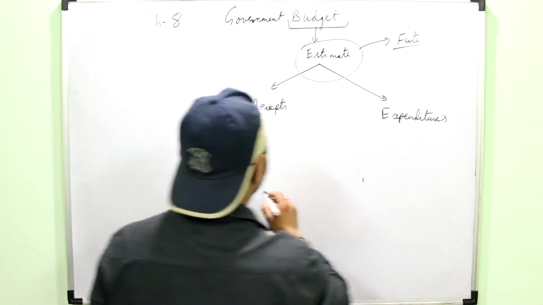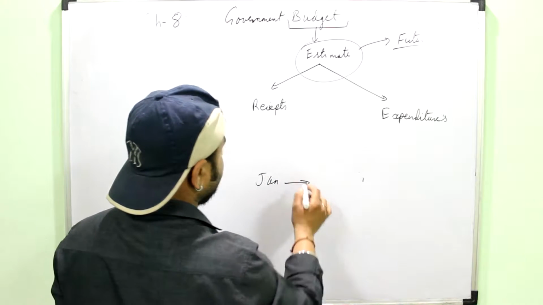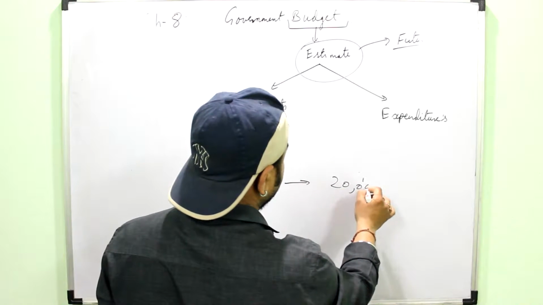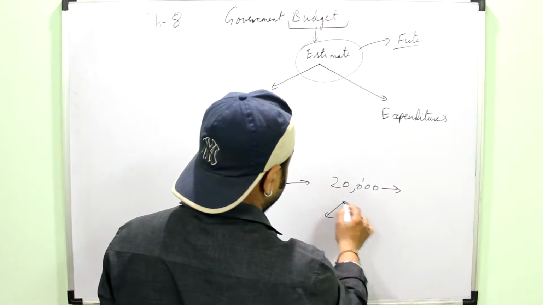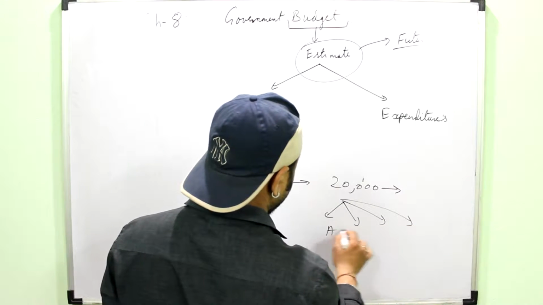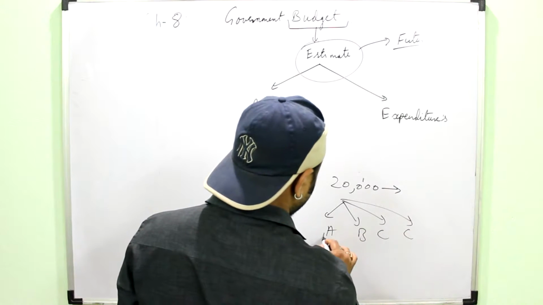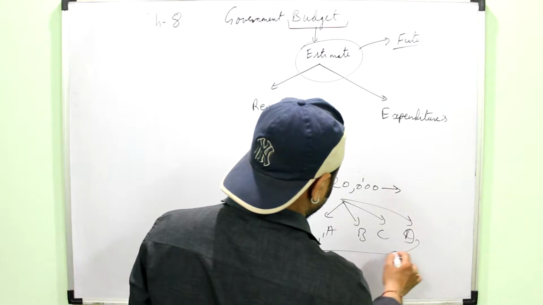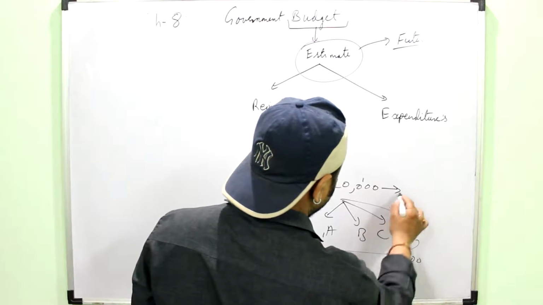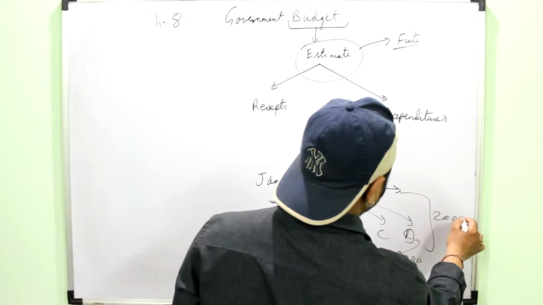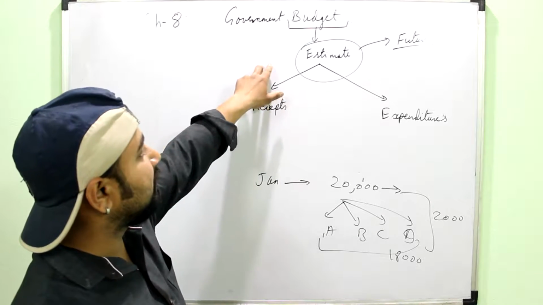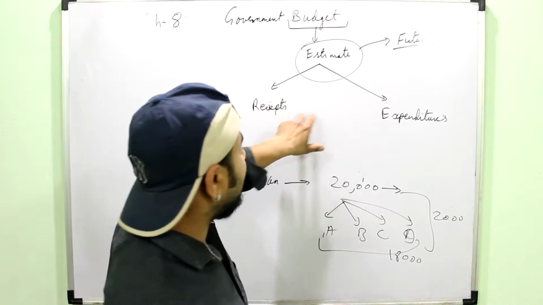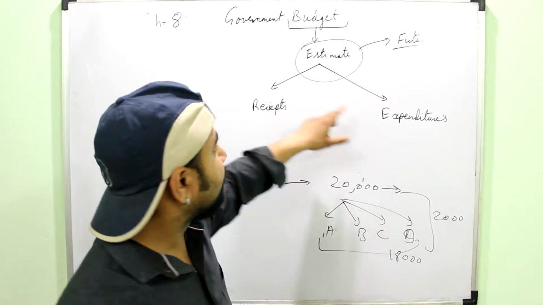Like you may say that, okay, in the month of January I'll get 20,000 as my income and I'll spend my money like this, say on activities A, B, C, D, and the total money which I will spend would be 18,000, and I want to save 2,000. So it is simply the budget. That is, it is a statement showing the estimated receipts and estimated expenditures.